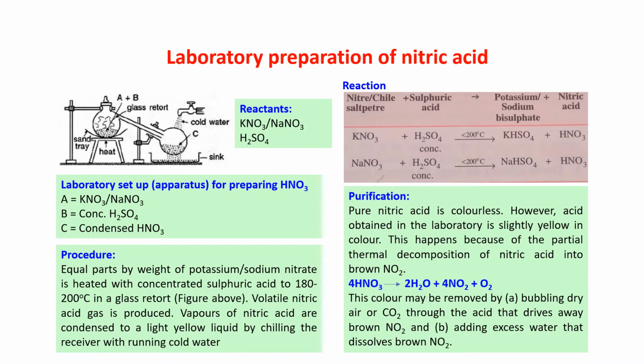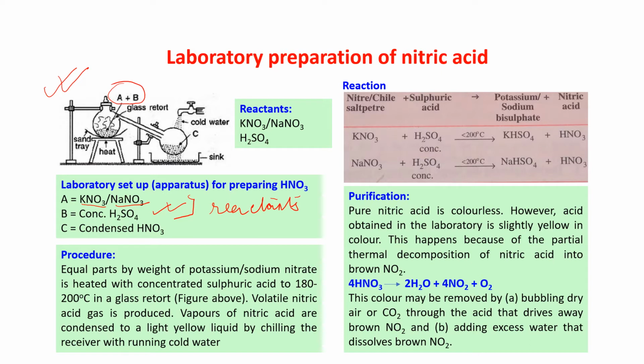Now, laboratory preparation of nitric acid. In the laboratory, this is the setup. Just see the setup, the laboratory setup for preparing nitric acid. These are the two reactants, A and B. Now, what are A and B? A is potassium nitrate or sodium nitrate, any one of these two. And B is concentrated sulfuric acid. That means you are mixing potassium nitrate or sodium nitrate with concentrated sulfuric acid. These two are the reactants.